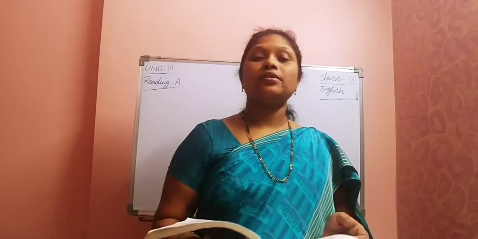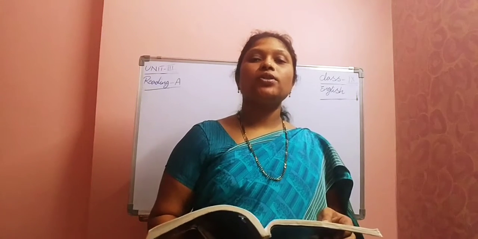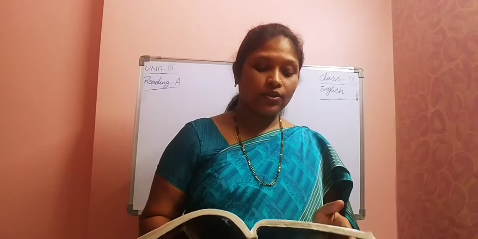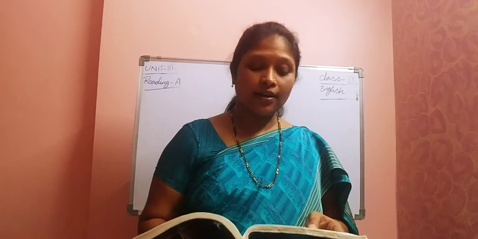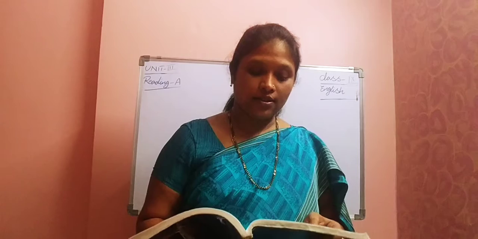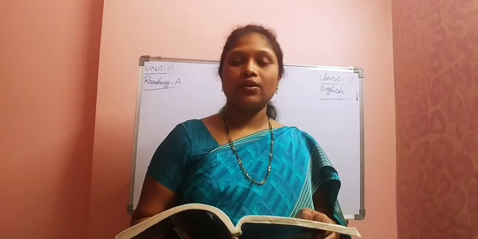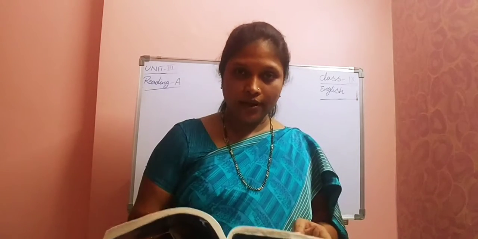Open your textbooks, page number 52 under vocabulary. So first bit, you need to write the synonyms. Synonyms means we know that, right? Same meaning. So one table is given, 4 words are there: beat, angry, rascal, humiliation. Actually, we have discussed all these words while explaining the lesson itself. So do one thing, take out your dictionaries, search the meanings for all these words and write them down here itself, in the textbook itself.